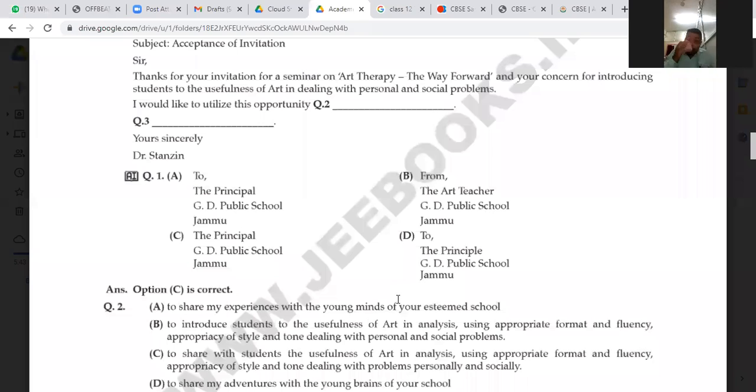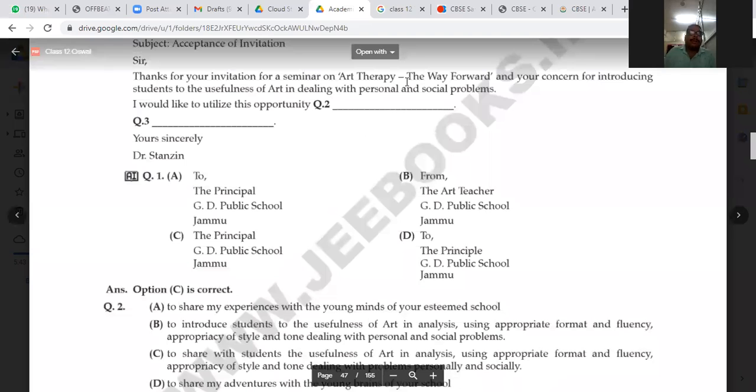B can also be the answer, because in the question paper we have seen this. But in option B, an extra thing has been given. What is the extra thing? The appropriate format, fluency, appropriate style, tone, dealing with personal and social problems.